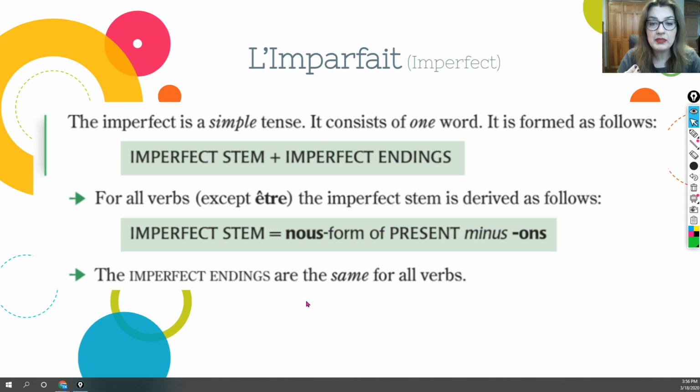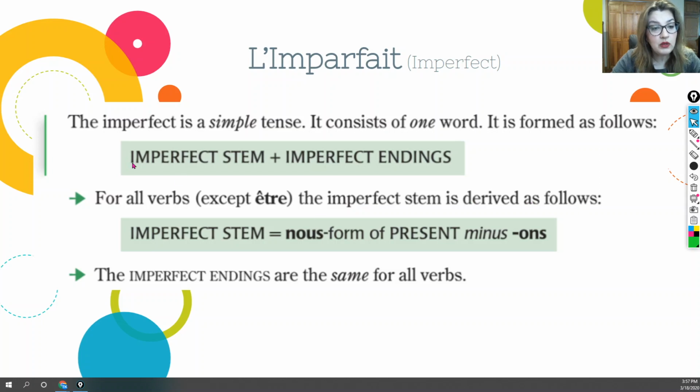The passé composé is composed of the past participle and the helping verb. The imparfait is a simple tense which consists of one word. It is formed as follows. We start with the imperfect stem plus the imperfect ending. Now, for all verbs except être, the imperfect stem is derived as follows.